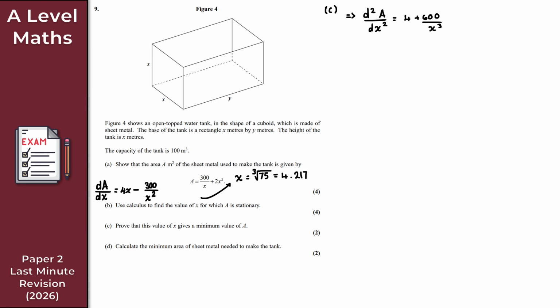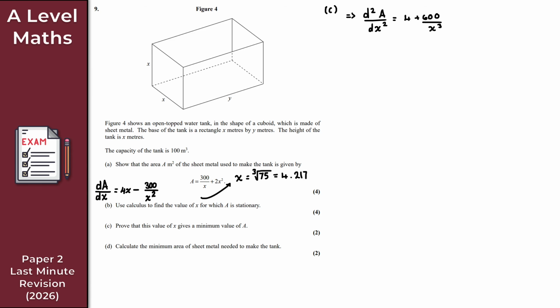Now, what I need to do here is prove that this value of x gives a minimum value of A. So what we're looking at is whether, for this given value of x, the second derivative is positive or negative. Now for this to be a minimum value of A, what I require is basically for the second derivative to be strictly greater than 0.